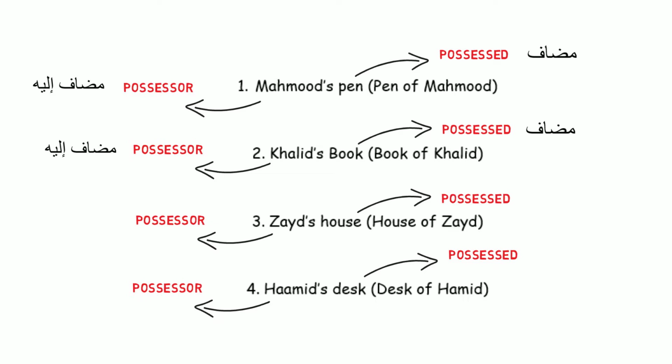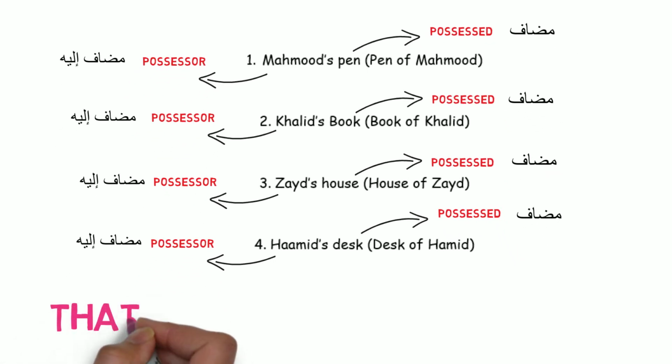If you said that the house is mudaf and it is being referred towards Zaid, who is mudaf ilay, you are correct. And the same applies for the last example. In Hamid's desk, the desk is being referred towards Hamid, or it belongs to Hamid, so the desk is mudaf and Hamid is mudaf ilay.